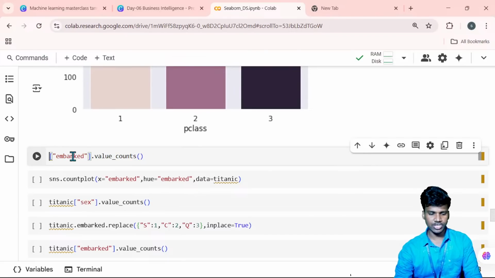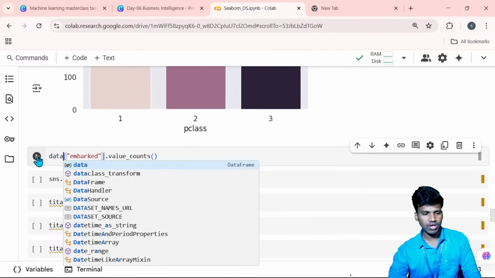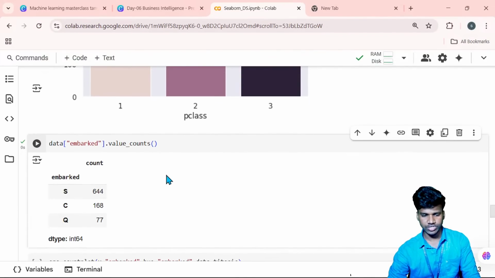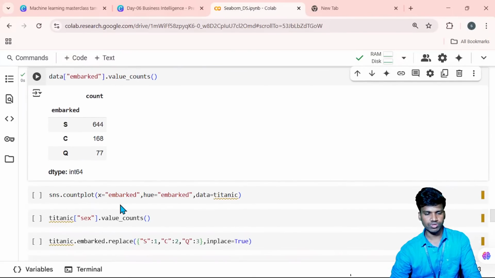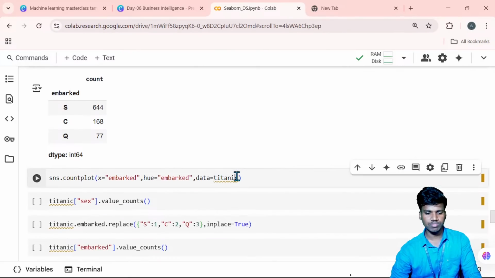Okay now, then embarked. Embarked means the station count. So which station most of the people embarked from, that means dispatched. The S station had 644 people departing, the C station had 168 people departing, and the Q station had 77 people departing. So based on station-wise departure, that is the visualization of this particular part.